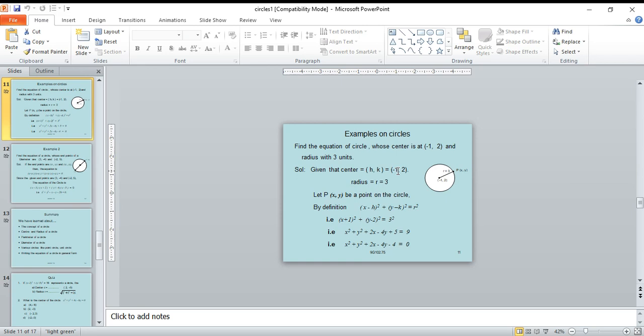So apply a plus b whole square, a square plus b square plus 2ab. That means x square plus 1 square plus 2 into x into 1, that is 2x. Next, y minus 2 whole square is y square plus 2 square minus 2 into y into 2, that is minus 4y. So 1 plus 4 is 5. So that is x square plus y square plus 2x minus 4y plus 5 equal to 3 square, which is 9. Take 9 to the left side. That is x square plus y square plus 2x minus 4y minus 4 equal to 0.